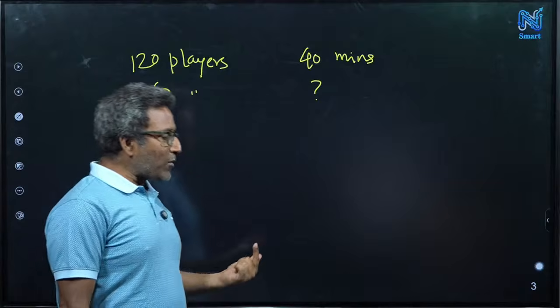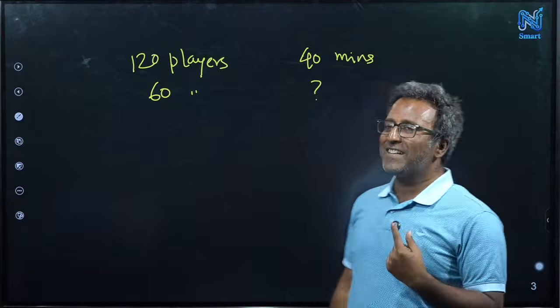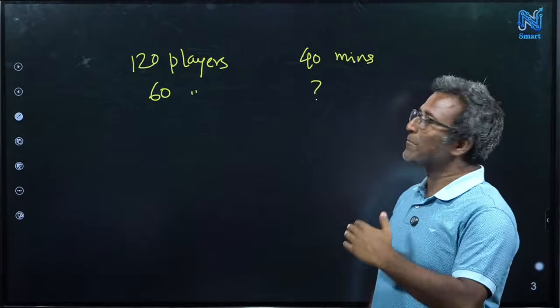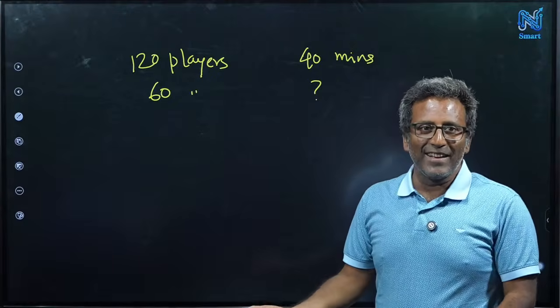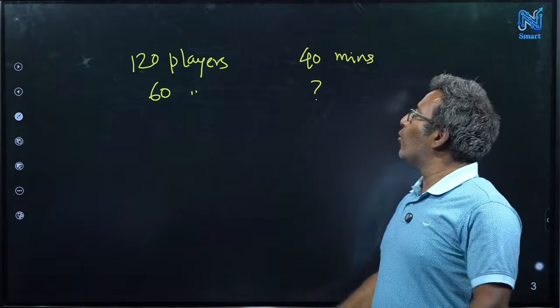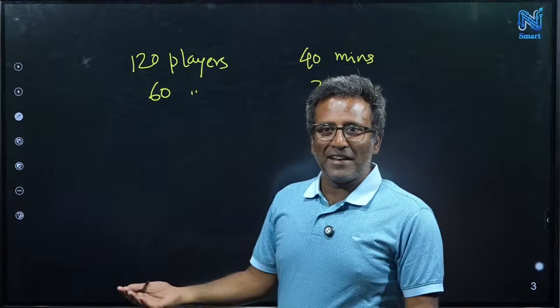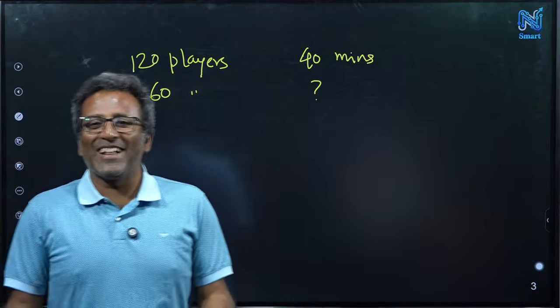But what you have to do is understand the question very well. This is a real life problem. You have to translate the problem into a real life system, and then you see what is happening there. So if you just think blindly, 120 players, 40 minutes, 60 players, maybe 80 minutes. But is that the answer? What should be the answer?